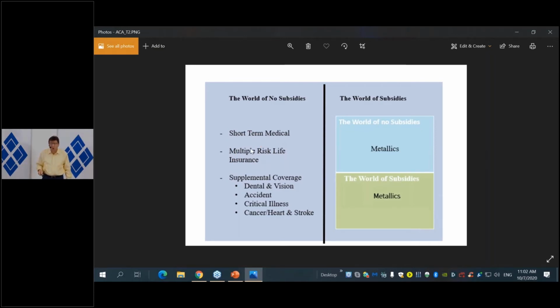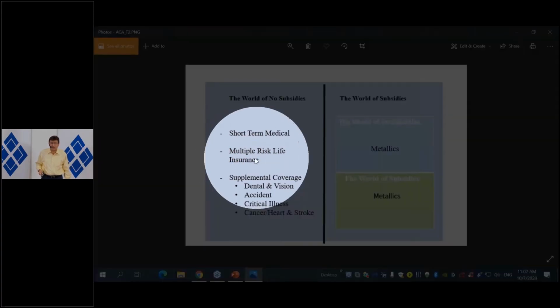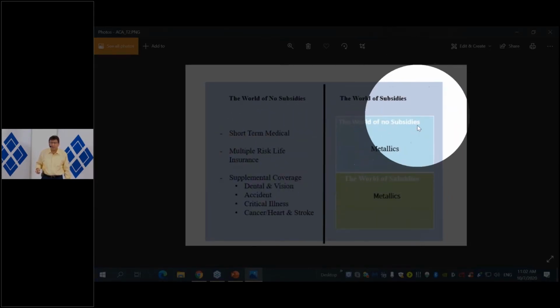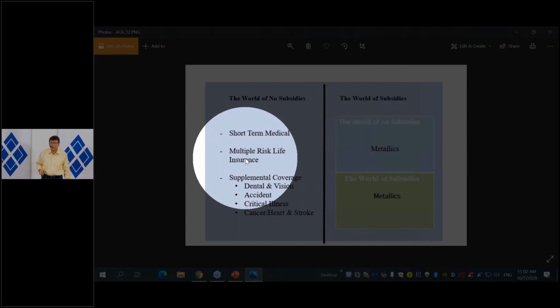So that's a whole other avenue where you can give coverage, or at least combine them. You can combine these multiple-risk life insurance products with some products here, get a little bit more risk here, and then take some additional coverage on this side.